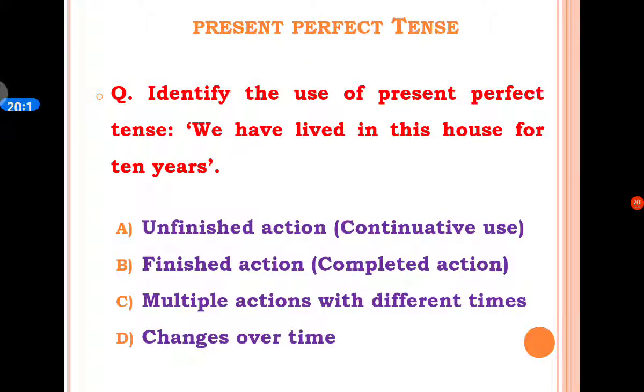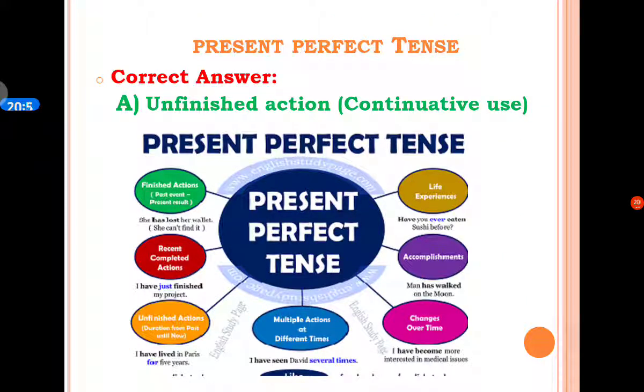The next MCQ is: identify the use of present perfect tense in the following sentence. We have lived in this house for 10 years. A option is unfinished action. B option is finished action or completed action. C option is multiple actions with different types. And D option is changes over time. And the correct answer is A option, unfinished action or continuative use.